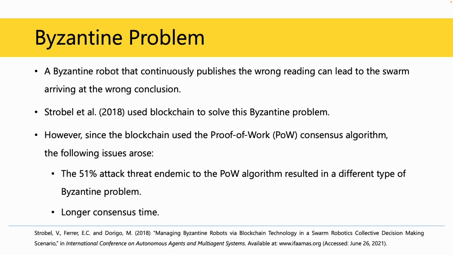The 51% attack problem is a problem endemic to the proof of work algorithm. In proof of work, miners in the blockchain have to solve a puzzle in order to have the blocks they mine get added to the blockchain. This is CPU intensive. An attacker, by introducing a miner that has more than 50% of the total CPU power of the blockchain network, can compromise the reliability of the blockchain.